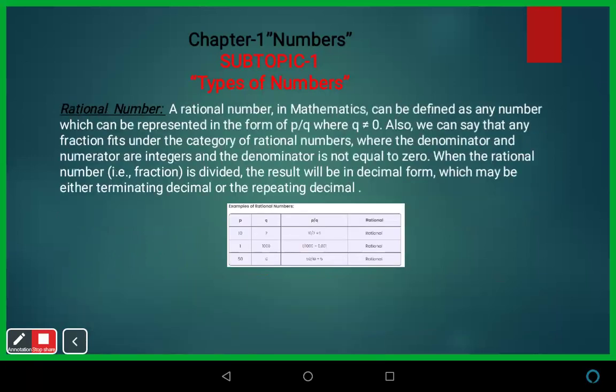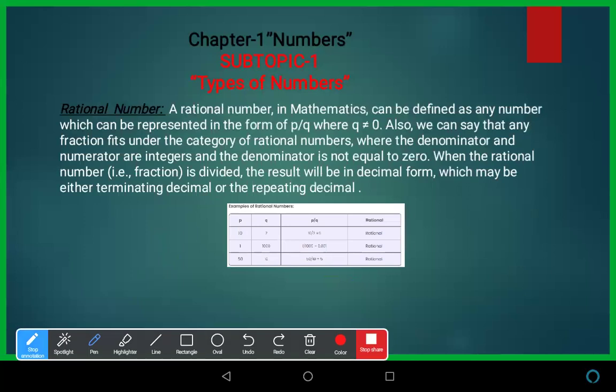Now we have rational numbers, a very important topic. A rational number in mathematics can be defined as a number which can be written in the form of p upon q. This is a definition you can find on the internet as well. I'm just giving you the basic concept. What is a rational number? The number which can be represented in fraction form is known as a rational number.